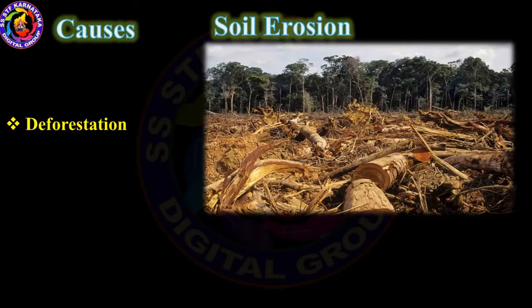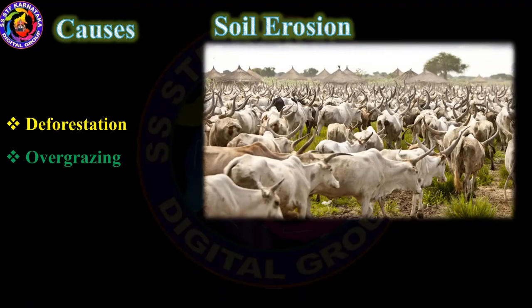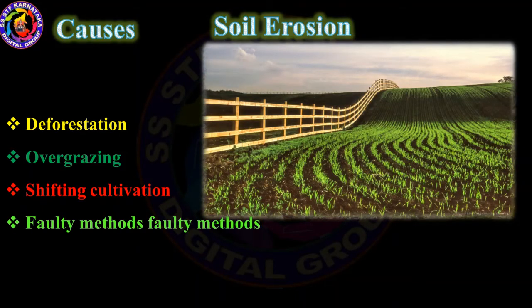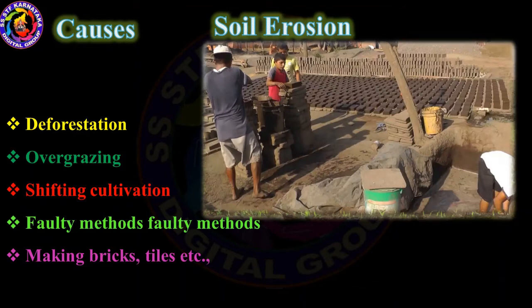What are the causes for soil erosion? First one is deforestation. Second one, overgrazing. Third one, shifting cultivation. Fourth one, faulty methods. Fifth one, making bricks, tiles, etc.